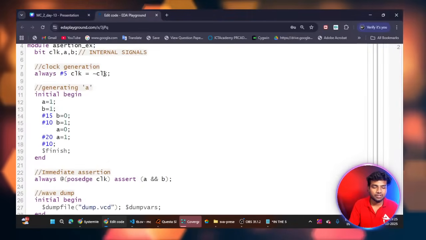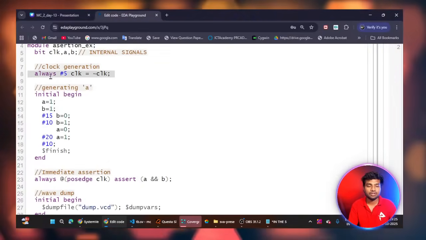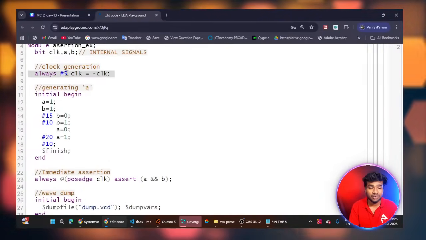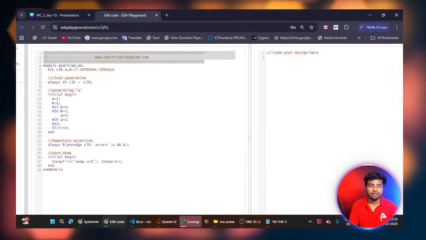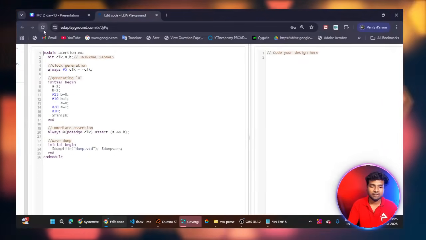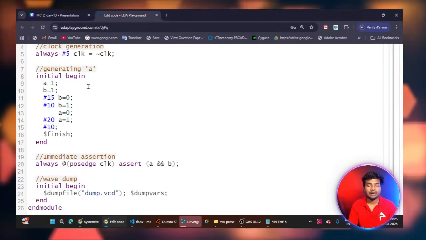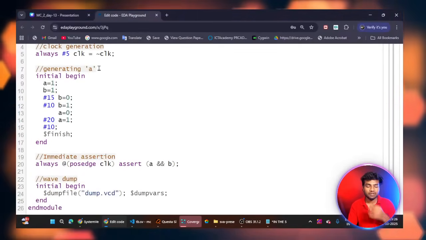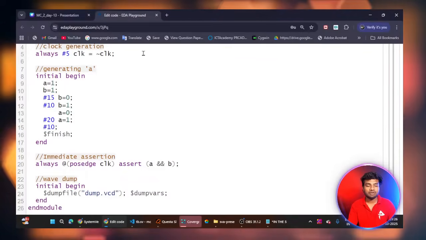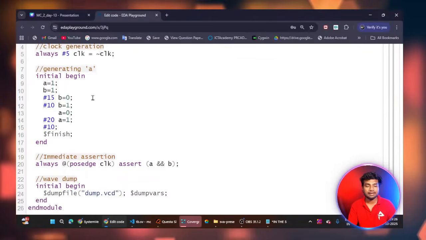Okay. So this is my clock creation. We already know that always at every 5 nanoseconds, based on our time unit, it will execute. So at every 5 nanoseconds our clock will be toggling. So clock equal to not of clock, it will do toggling. So I'm creating the clock.